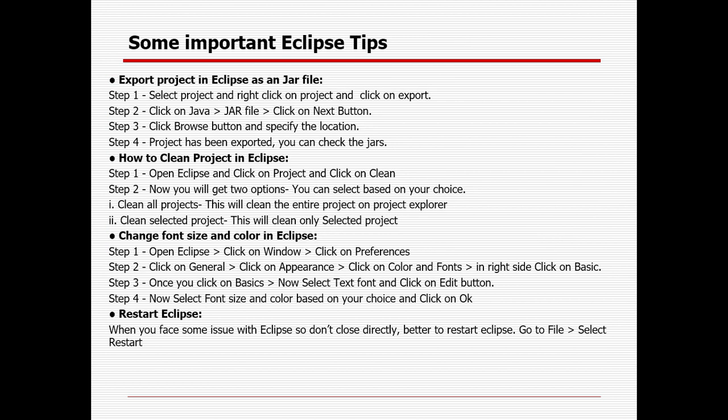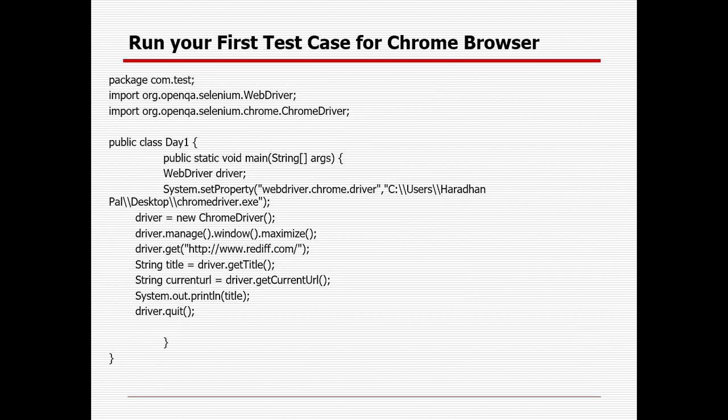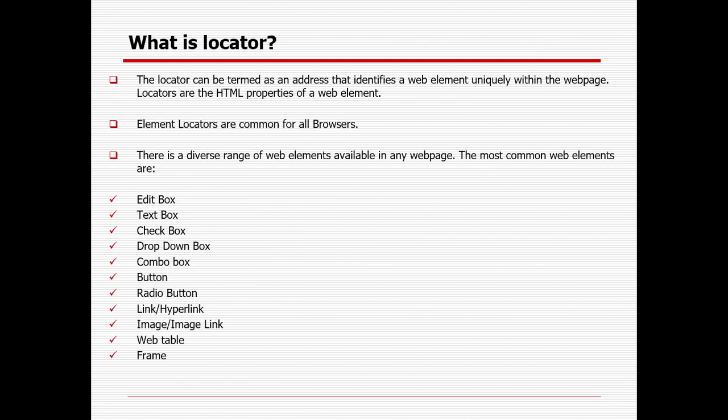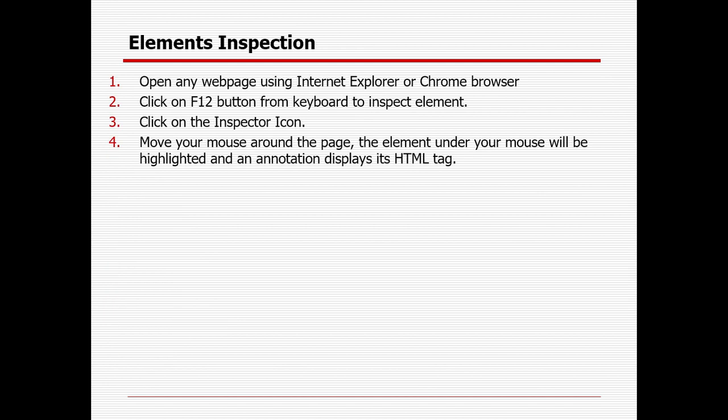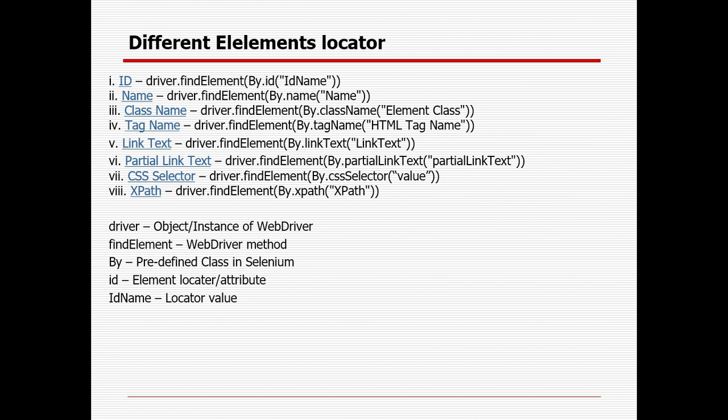These are the different element locators. What is an element? Each and every web page consists of different kinds of entities which are termed as elements, and we need to first identify them with the help of the F12 button, the inspector icon, and then with the help of ID, name, class name, tag name, link text, partial link text, you can definitely try to identify the element. In case nothing is available, then you can go for XPath or CSS selector, right. So those are the different parts for today's topics.